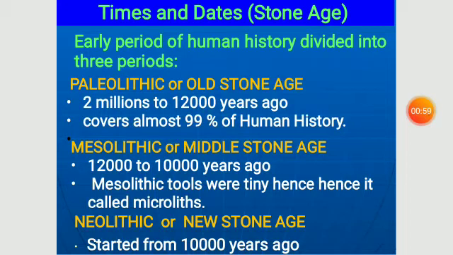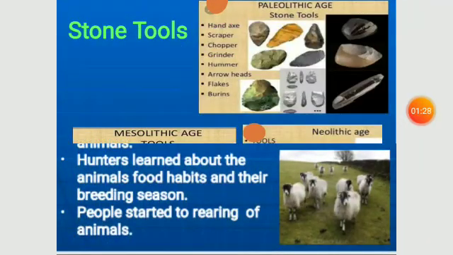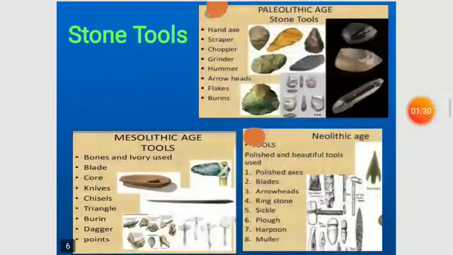Students, the hunters getting the roots, they use these stone tools. So let's see what is the difference between the tools used by the hunter-gatherers in these periods? So stone tools. Paleolithic age tools were simple, shaped like cutter and hand axe.